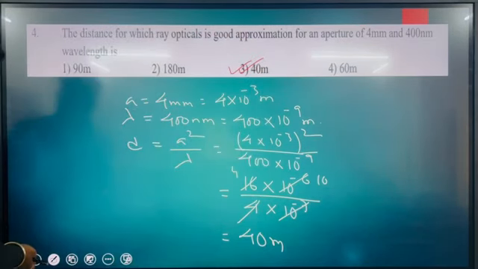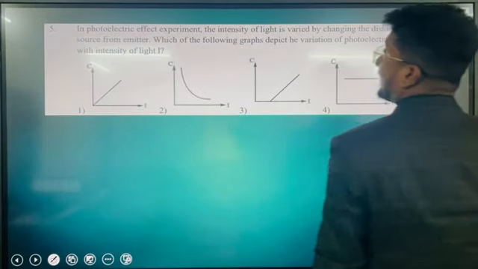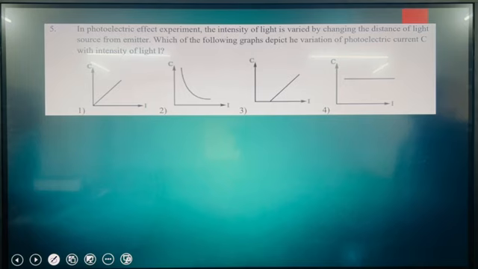Let's move to the next question. Alright, the next question is: in photoelectric effect experiment, the intensity of light is varied by changing the distance of light source from emitter. Which of the following graphs depict the variation of photoelectric current with intensity of light?